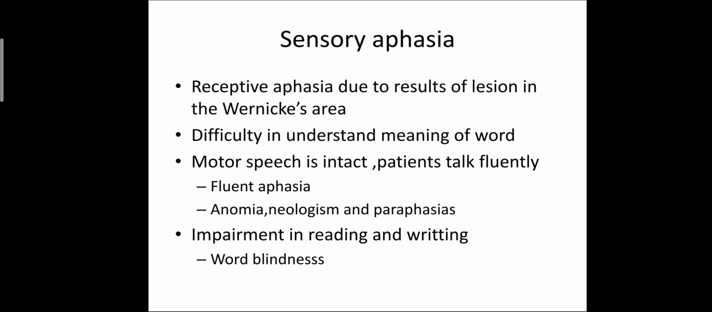Sensory aphasia, that is receptive aphasia, is the result of a lesion in the Wernicke's area. So in that, there is difficulty in understanding the meaning of the word. In that, motor speech is intact, and the patient talks fluently. It is also known as fluent aphasia, with anomia, neologism and paraphasia. It produces impairment of reading and writing. It is also known as word blindness.